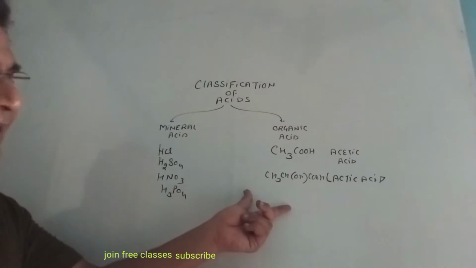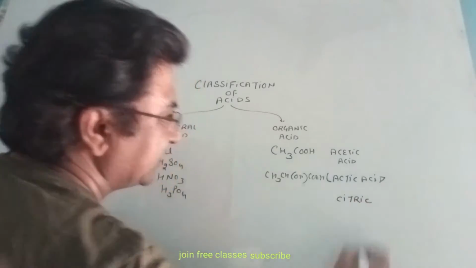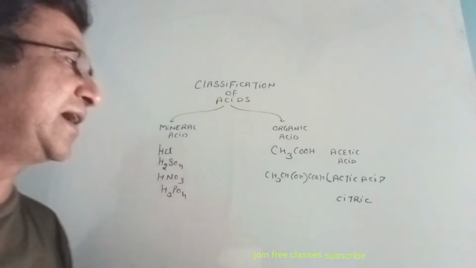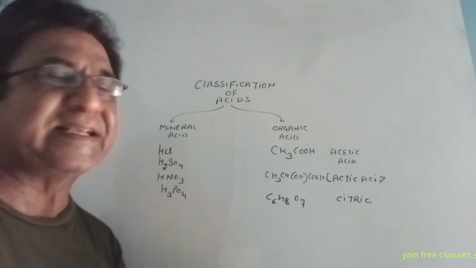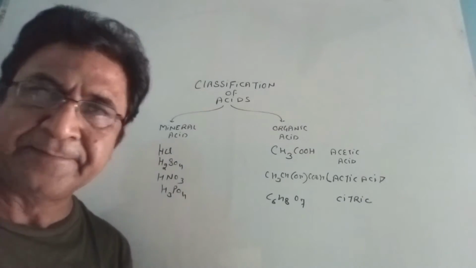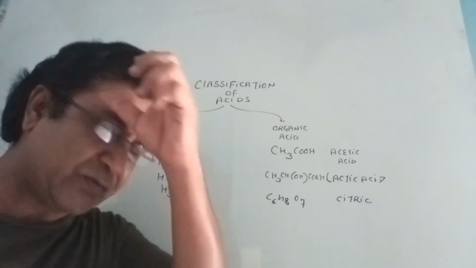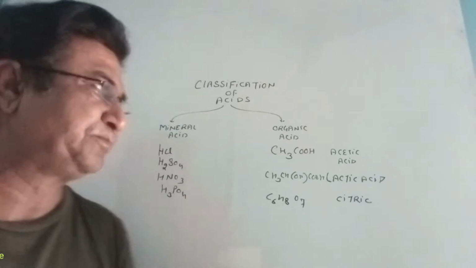Okay. Then let's discuss citric acid. You also must have heard about citric acid. It is present in lemon, in oranges and unripened mangoes. The formula is C6H8O7. So these are all organic acids. These are basically weak, mild acids. That is why they are utilized in food materials also. So this way the classification of acids can be done.